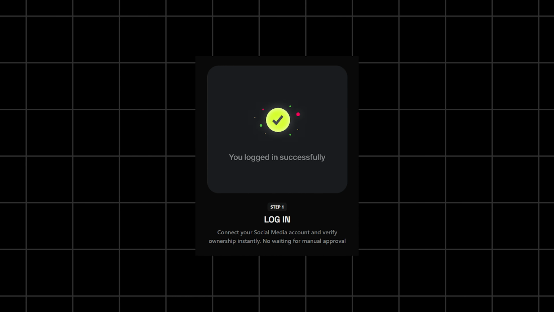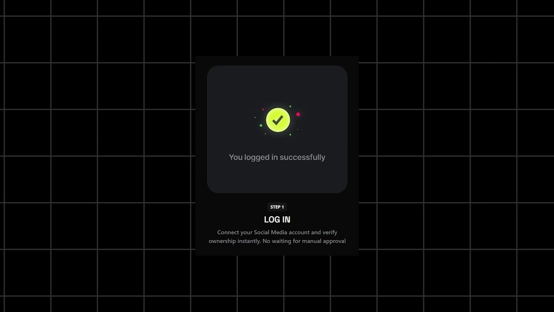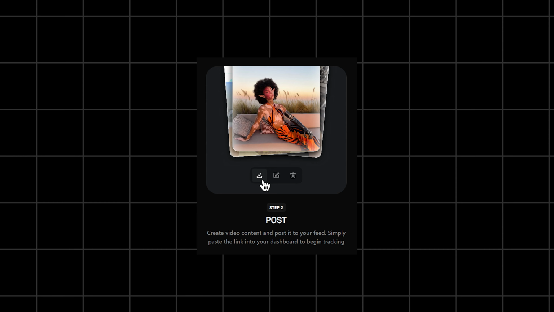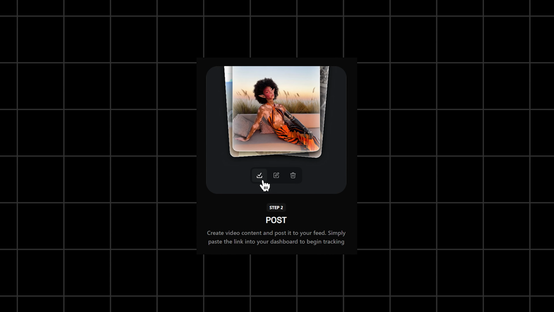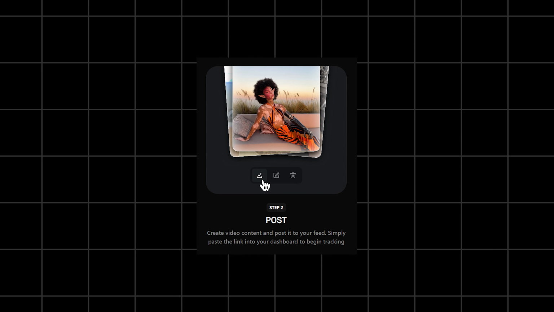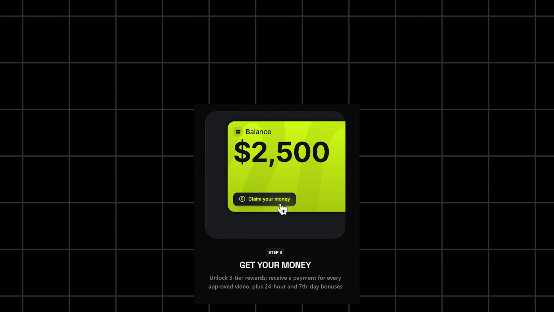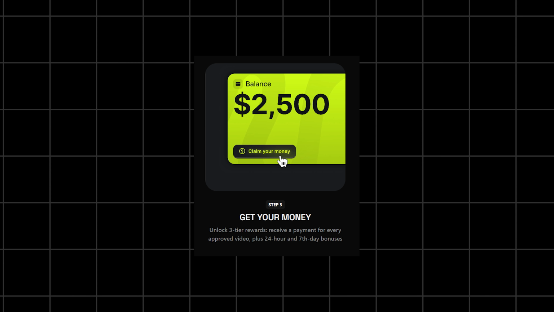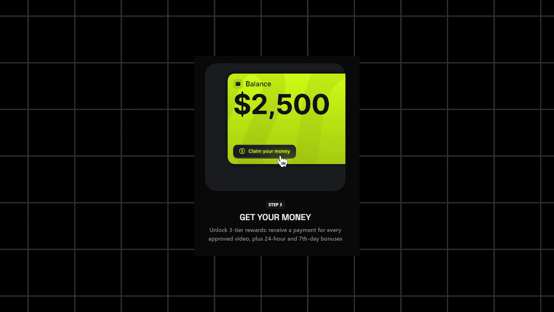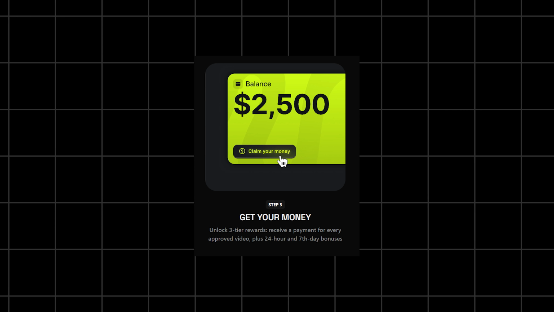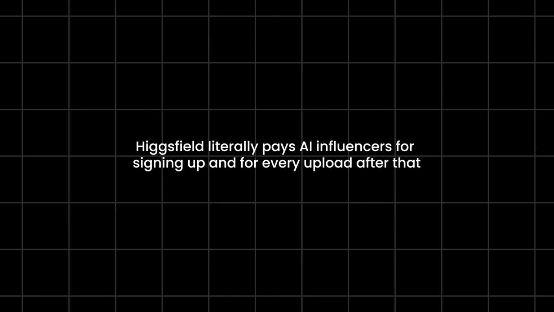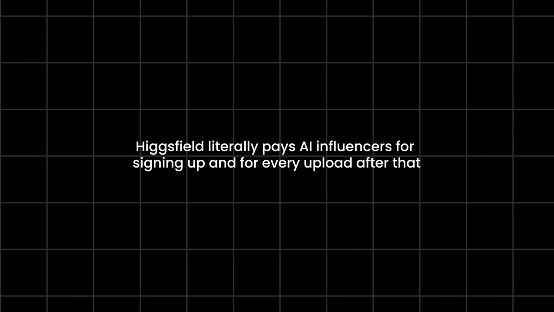First, you log in and connect your social account, YouTube or Instagram. Verification is instant, no manual approvals. Second, you post your AI influencer video on social media. Then you simply paste the link into your Higgsfield Earn dashboard. From there, Higgsfield tracks the performance of your content, views, engagement, and you start earning rewards based on how it performs. That's it. No waiting months for monetization, no brand emails, no negotiations. Higgsfield literally pays AI influencers for signing up and for every upload after that.